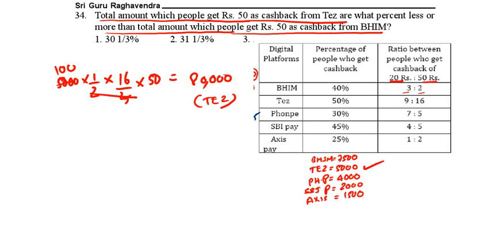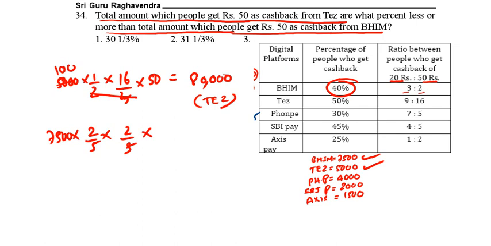Beam means 7,500. Beam cashback 40%. 50 rupees cashback, 2 by 5. Each is getting 50 rupees. So into 50. Do this 25. This is 300. This is 60,000. 60,000. 60,000 is less than 80,000.